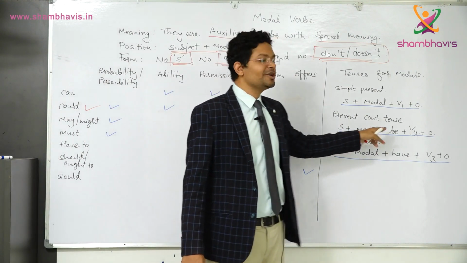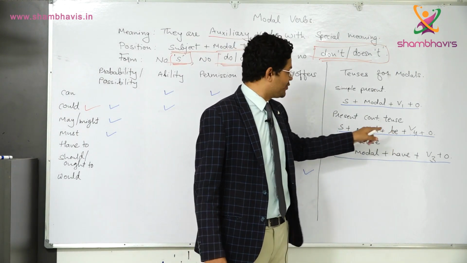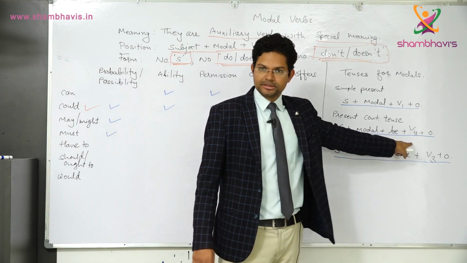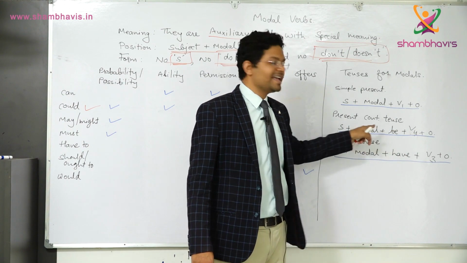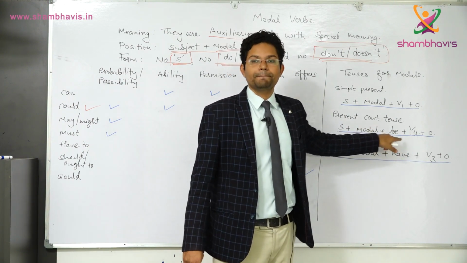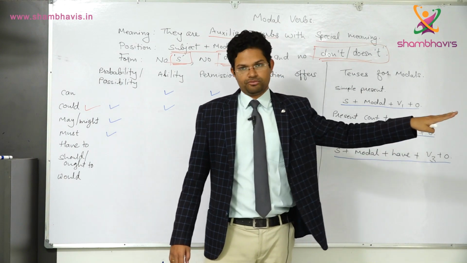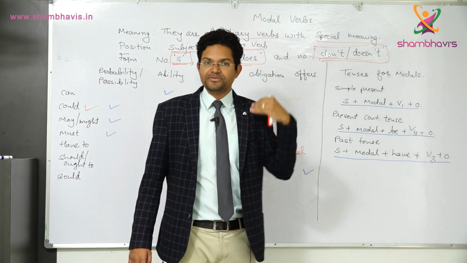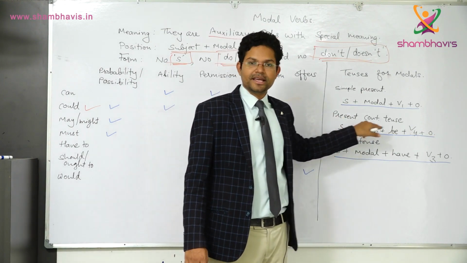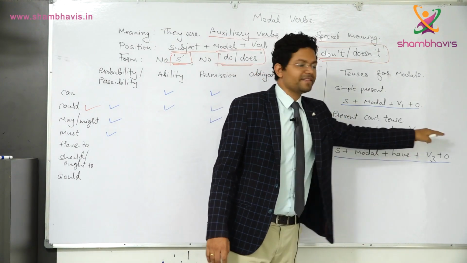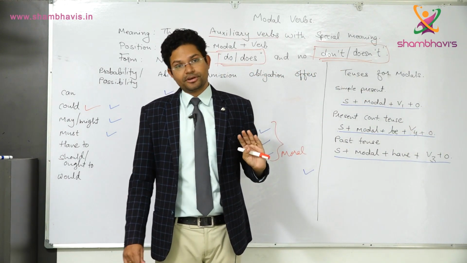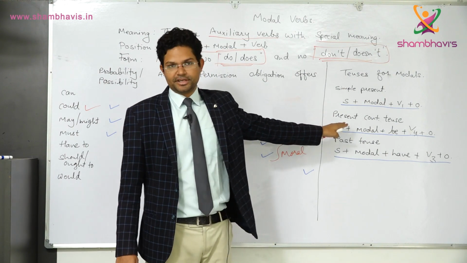In the same manner, when we are making it negative, we just put not here. Remember, put not in between modal and be, never after be. It is always before be and after modal. For example, he could not be working by now. Or if we are making it question format, we will take the modal first, subject second, then be, then V4, and then the object. Could he be working by now? That will be your sentence. That is continuous tense.